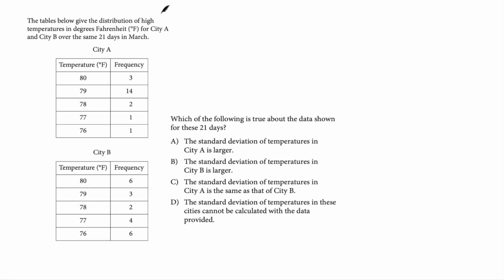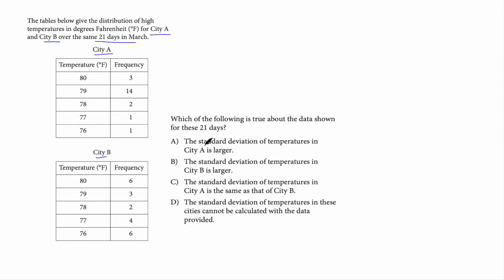The tables below give the distribution of high temperatures in degrees Fahrenheit for city A and city B over the same 21 days in March. Okay, this table is for city A and this table is for city B. Which of the following is true about the data shown for these 21 days? The standard deviation of temperatures in city A is larger.